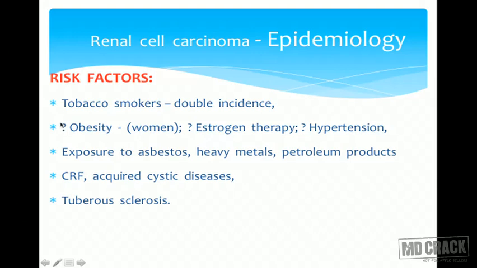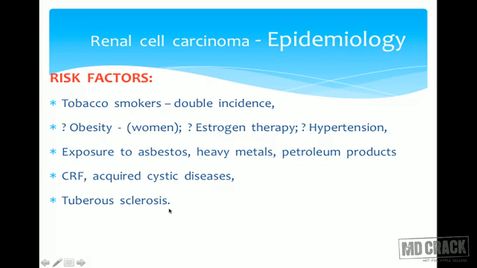That's why there is a question mark here, and we have seen higher incidences in women, patients who are on estrogenic therapy, and patients who are on uncontrolled hypertension. Certain petroleum products, heavy metals, and even exposure to asbestos can also cause increased incidence of renal cell carcinomas. Patients who are on dialysis mainly for chronic renal failure, and even acquired cystic diseases, can also predispose to the onset of renal cell carcinomas.